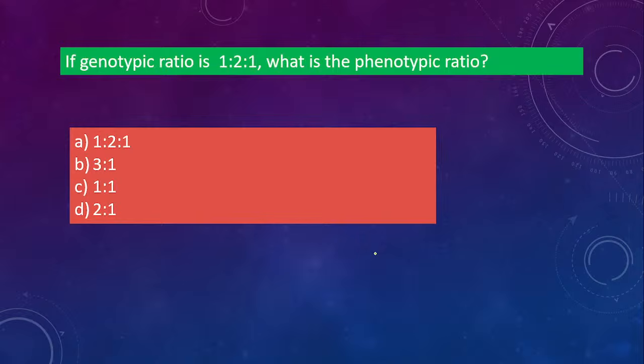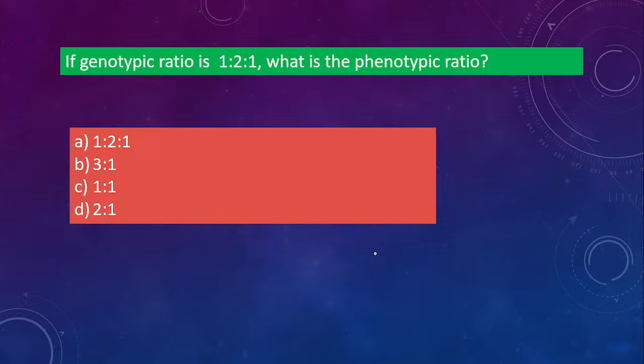Okay, next one. If genotypic ratio is 1 is to 2 is to 1, what is the phenotypic ratio? Very easy. If genotypic ratio is 1 is to 2 is to 1, what is the phenotypic ratio? Is it 1 is to 2 is to 1, 3 is to 1, 1 is to 1, or 2 is to 1?